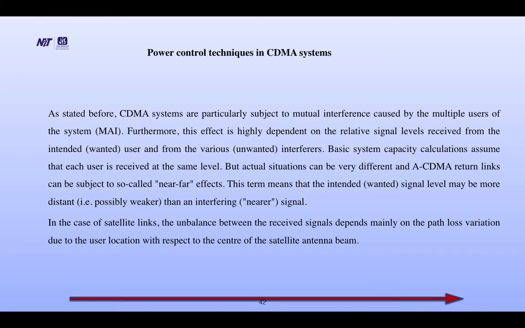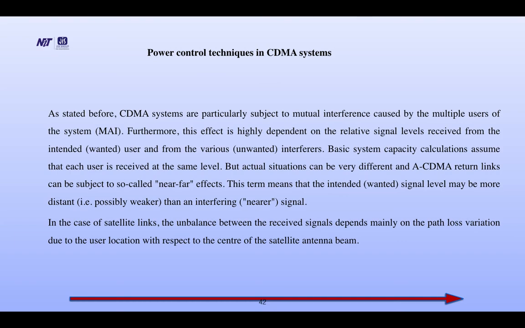Basic system capacity calculations assume that each user is received at the same level, but the actual situation can be very different, and ACDMA return links can be subject to so-called near-far effects. The term means the intended signal may be more distant than an interfering signal.